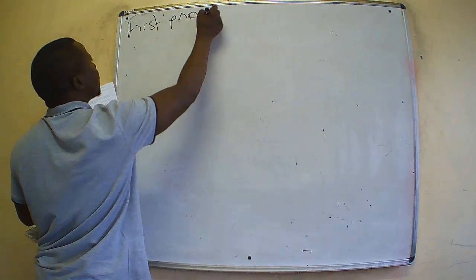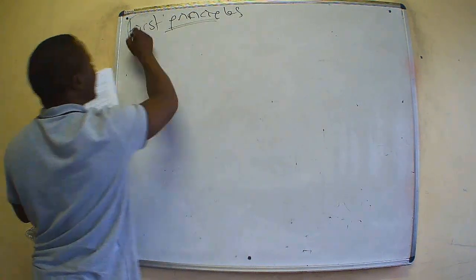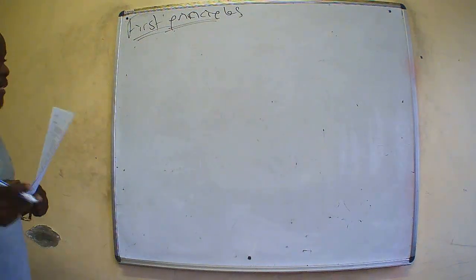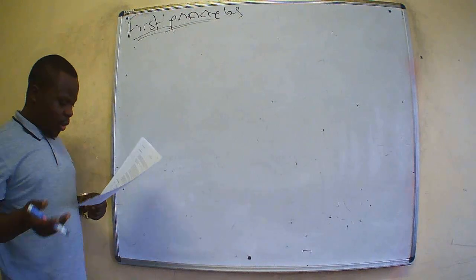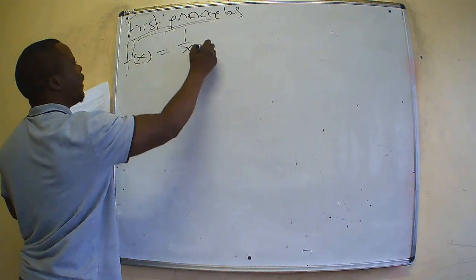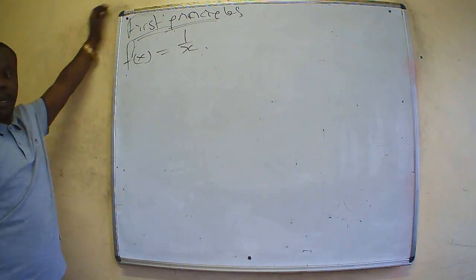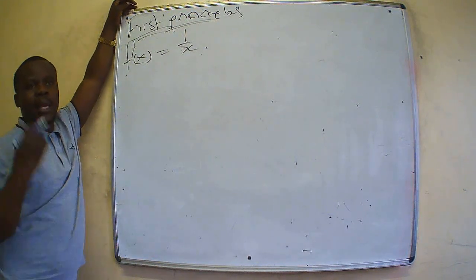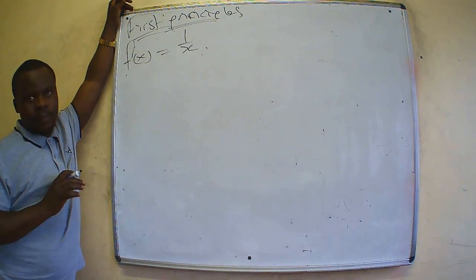First principles. On first principles, they said f of x is equal to 1 over x. Step number 1 on first principles: write down your formula first.